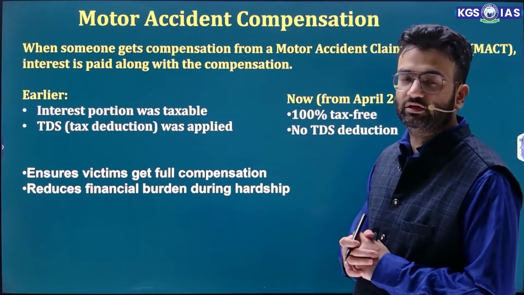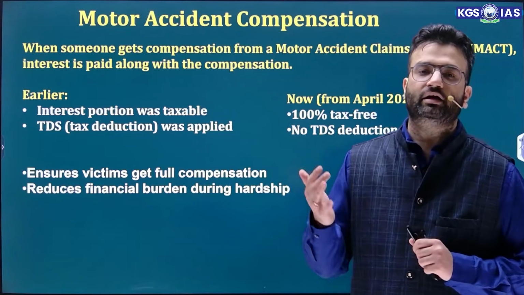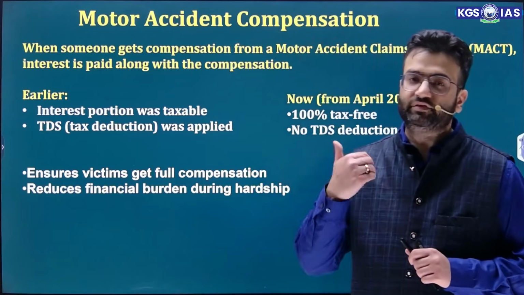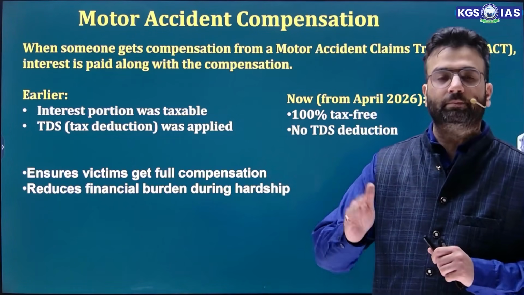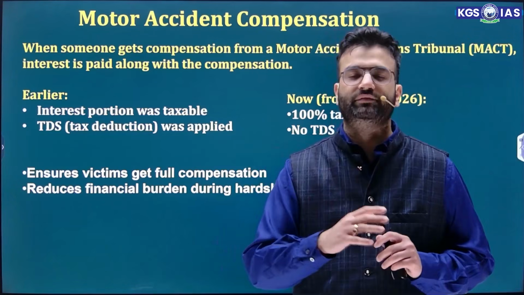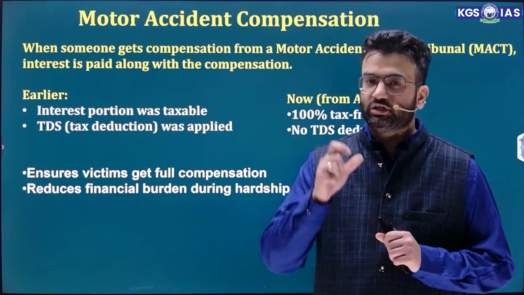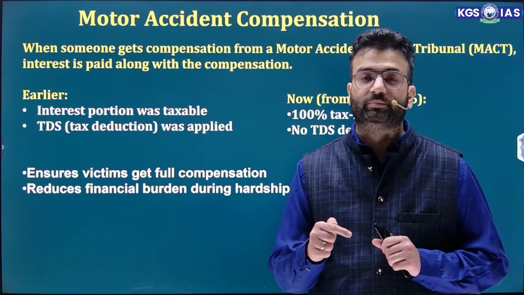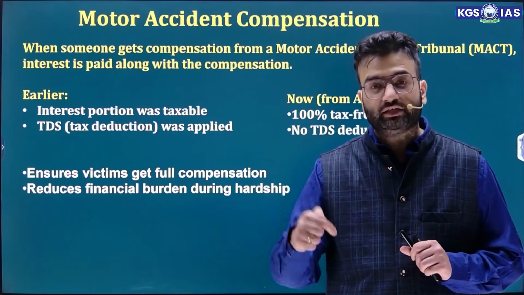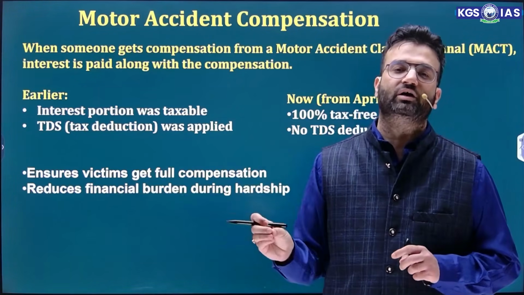Then motor accident compensation. I'll explain it through a simple example. Suppose a person met with an accident, and he died, for example. In that case, if his family members appeal in the motor accident claims tribunal, then they receive compensation. Suppose they are receiving a compensation of 10 lakh, and because of some delay they also receive interest of 50,000, so the total amount is 10 lakh 50,000. Earlier, TDS was applicable on that interest amount of 50,000, and the interest was also taxable. Now under the new regime, the whole 10 lakh 50,000 is tax free.